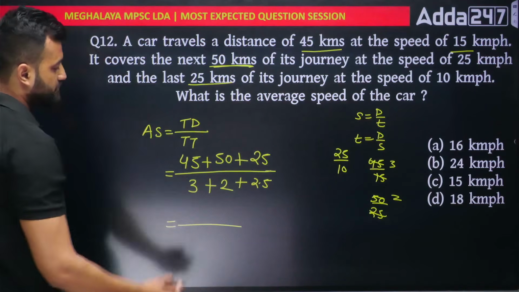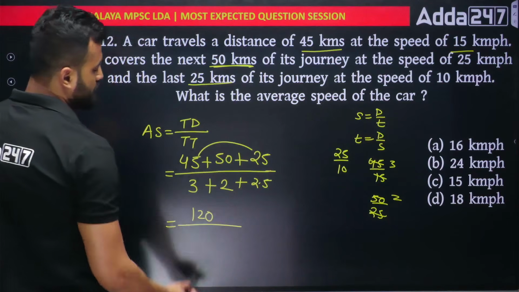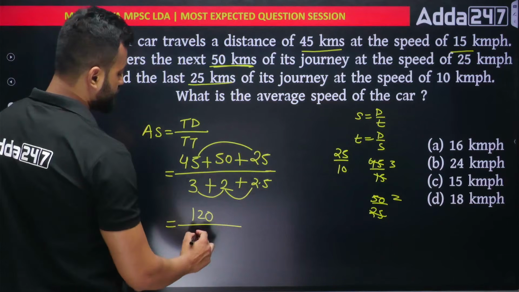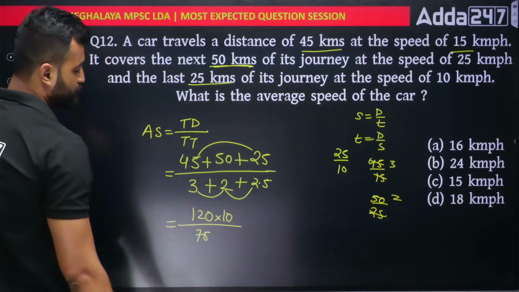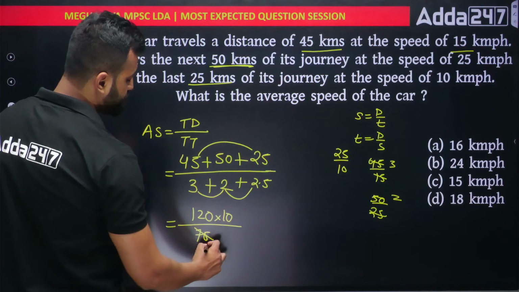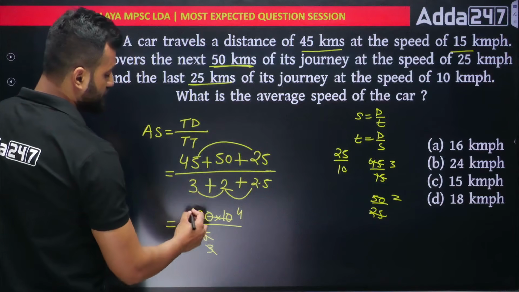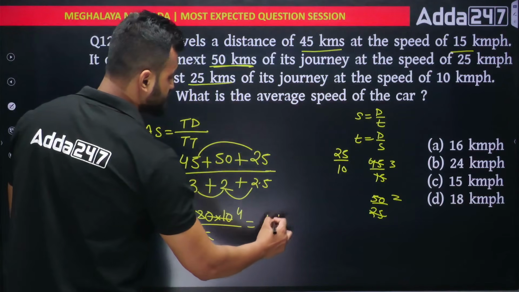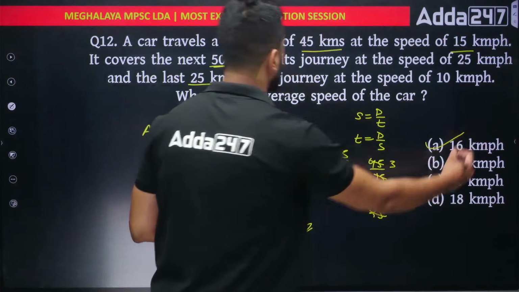At the top, you'll get how much? 45, 25 is 70, 75 is 120. 3 plus 2 is 5, 5 plus 2.5 is 7.5. 7.5 means 75 if I take the decimal out into 10. So I can cancel them. 25 3s are 75. 25 4s are 100. 3 4s are 12. So 4 4s are 16 kilometers per hour is the right answer. Okay, option number A.